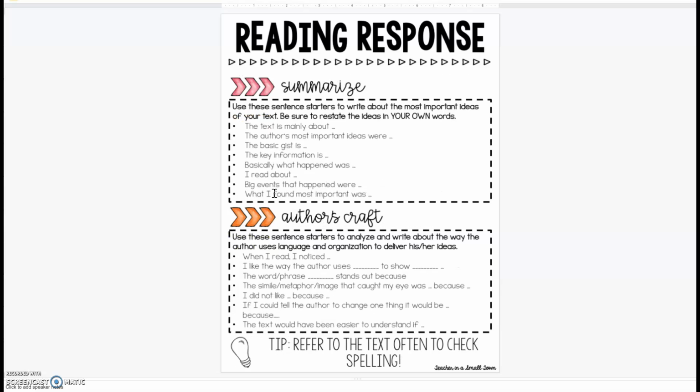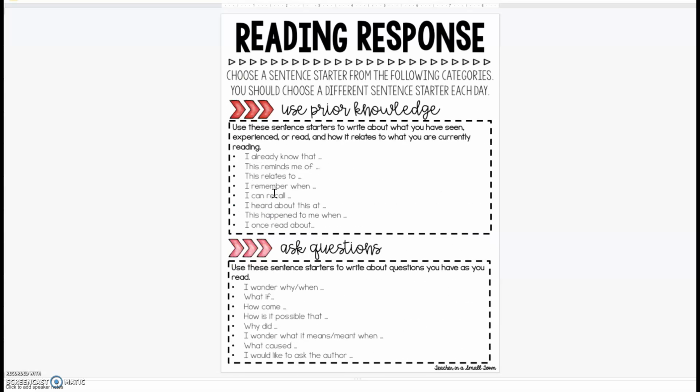Okay, so on slide 2, the categories here are use prior knowledge. So use these sentence starters to write about what you have seen, experienced, or read and how it relates to what you are currently reading. Then the other one would be ask questions. Use these sentence starters to write about questions you have as you read. So you're going to use either these sentence starters, and I'm not assigning you the sentence starters. I'm going to let you choose which sentence starters you would like to use. Okay, so this is slide 2.